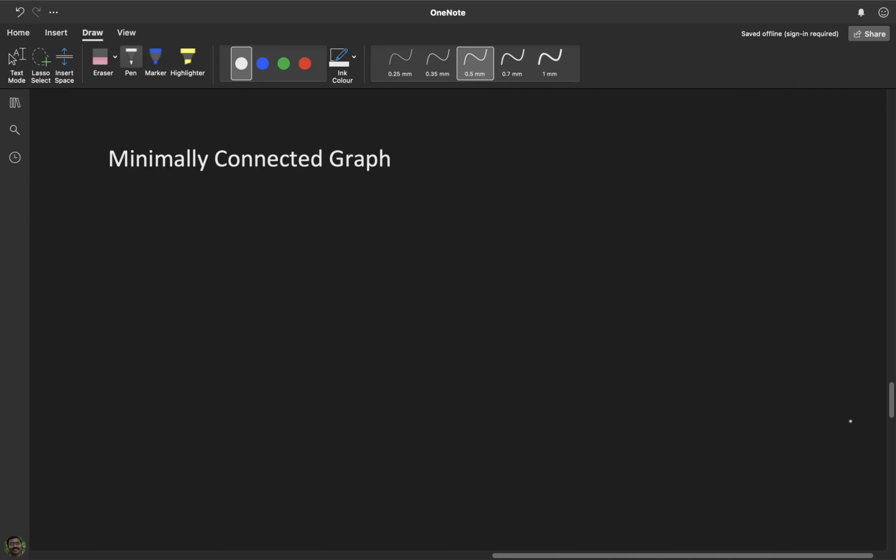Hi. In this session, we'll discuss some more interesting properties of trees. I hope you know what trees are. A tree is basically a connected graph without any circuits. Okay, so we know what a tree is. Today we'll introduce the concept of minimally connected graphs.